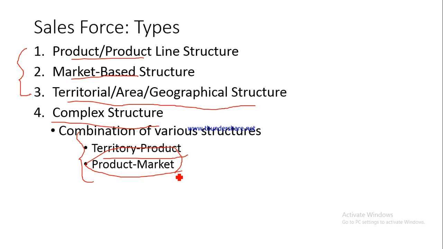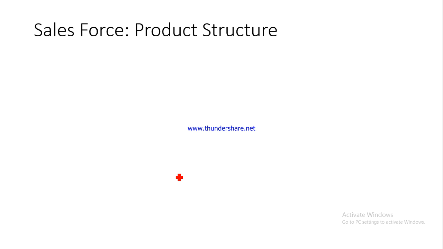Now let's talk about the product or product line structure. So product structure, when you will have only few products, you will go for product structure. But if you have a number of products, say 20-25 different products, so rather than trying to manage 25 different products, you will group them into different product lines, and then you would be managing the product line. So that would become the product line structure.